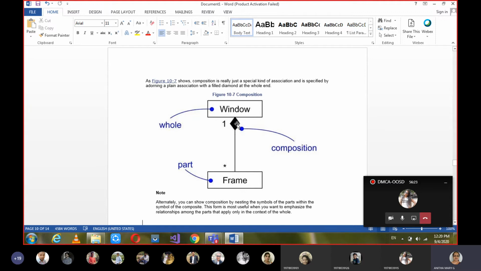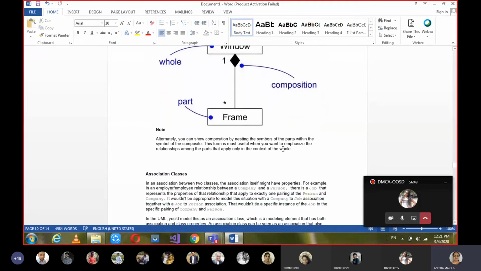If we bold this, then it is composition. Wherever we give the aggregation symbol, there should exist a whole-part relationship, and if you want to make it more specific, you can make it bold, and that is called composition.